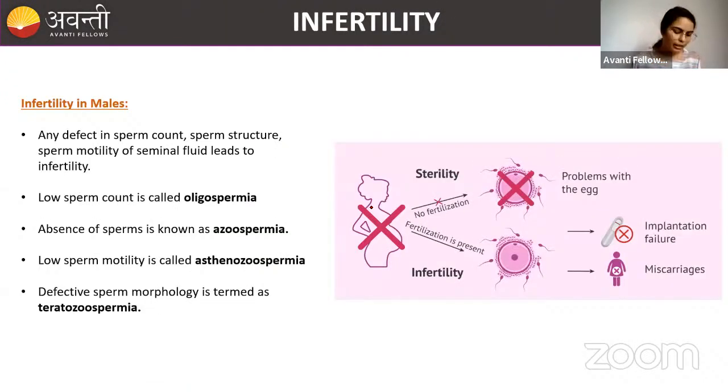So you have seen some infertility parts, right? Infertility might happen in both males and females. First I will tell you what exactly is the difference between infertility and sterility. So sterility, what does it mean? Complete. If you have heard this word, barren. Here there's no possibility of fertilization.